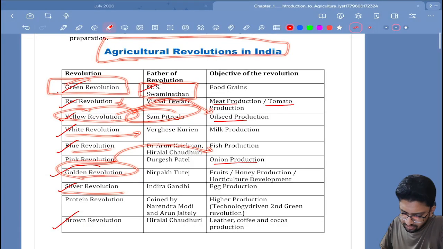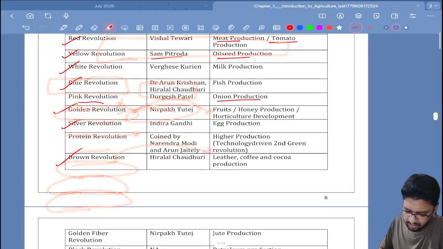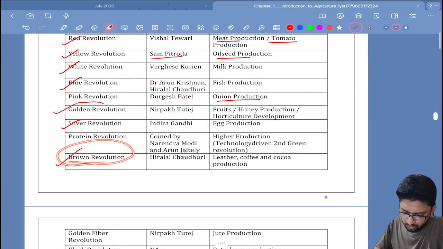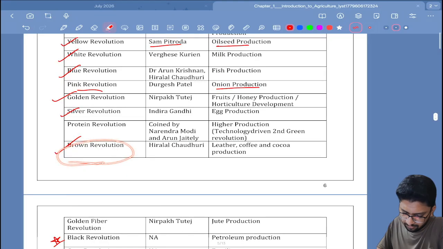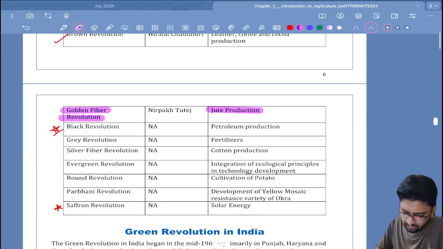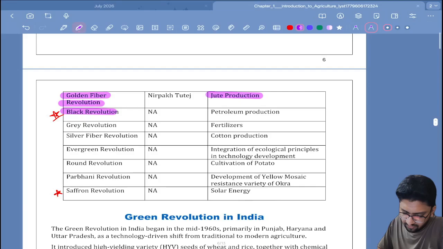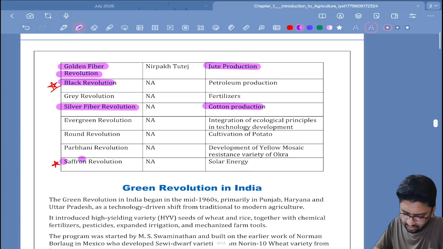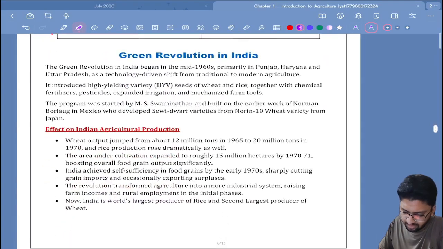Then silver revolution is for egg. Protein revolution is for high production of proteins. Then brown revolution is for cocoa or coffee production. Then golden fiber production, this is important, is referred to as jute production. Black revolution is petroleum revolution. Then we have silver fiber revolution, that is cotton. Evergreen revolution, round revolution, saffron revolution is solar energy. These kinds of important things I think we should remember.